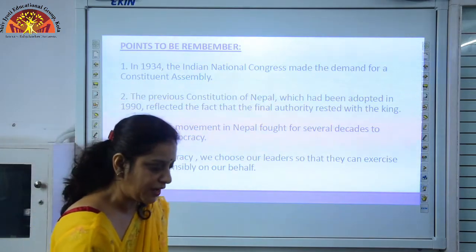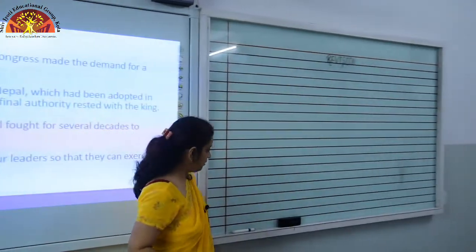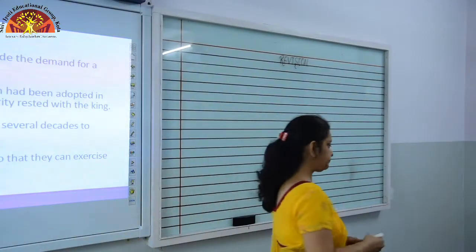I am going to explain these points on the blackboard. So, look at me carefully, try to understand the chapter.